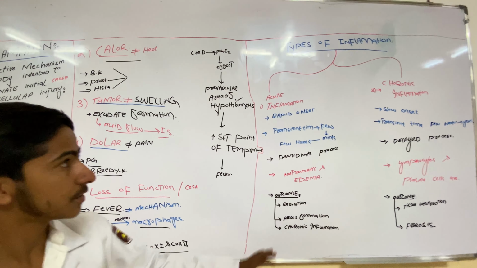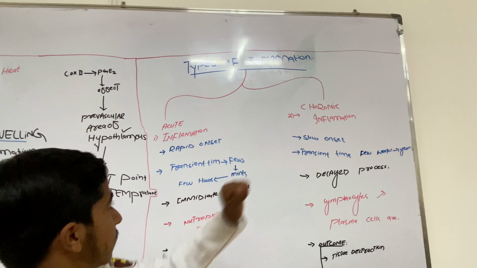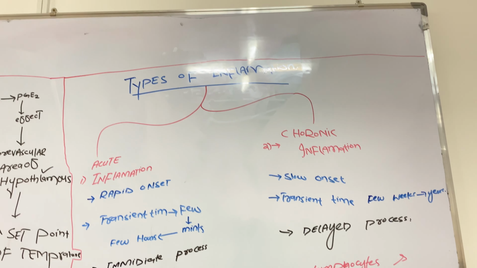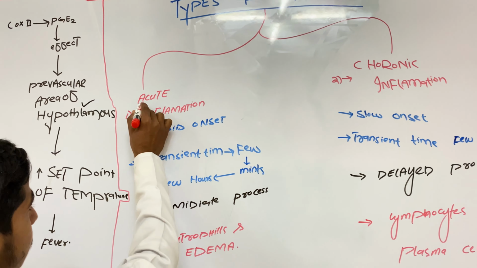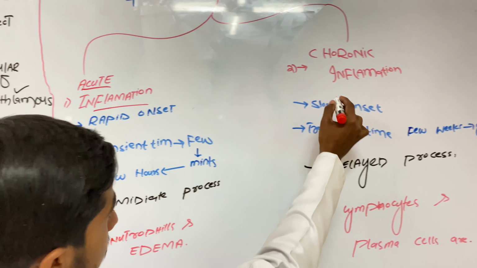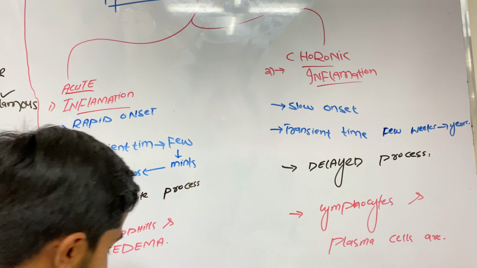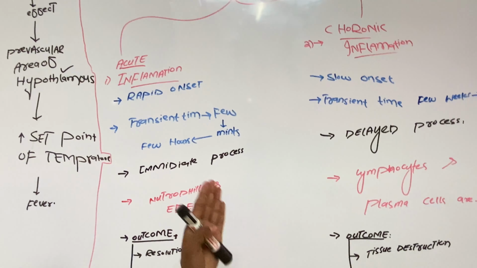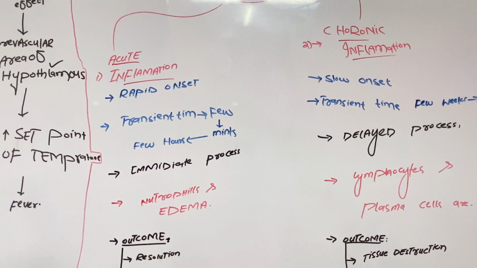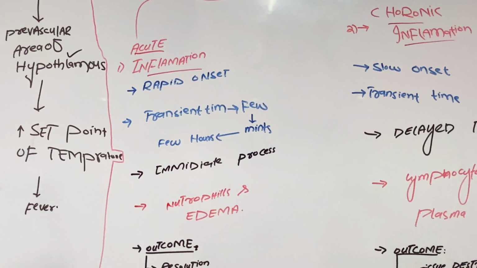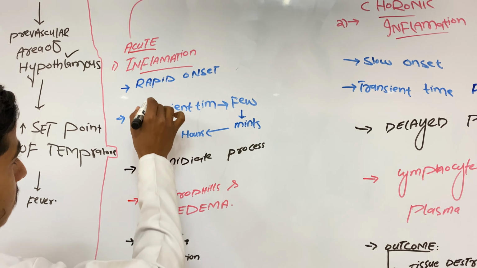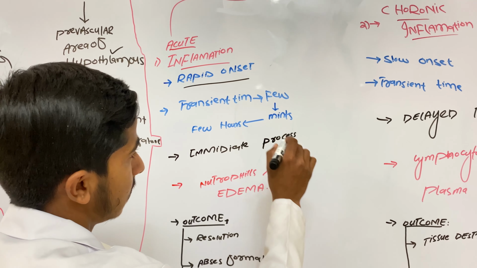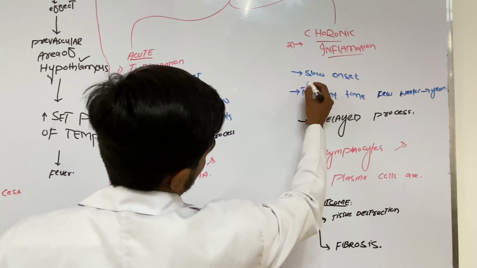And lastly we talked about the types of inflammation. There are two types of inflammation: acute inflammation and chronic inflammation. We discuss some differences between acute and chronic inflammation. Firstly, acute has rapid onset, and chronic is slow onset.